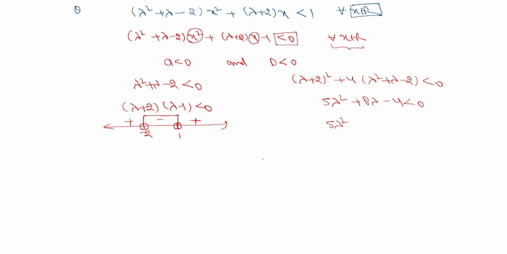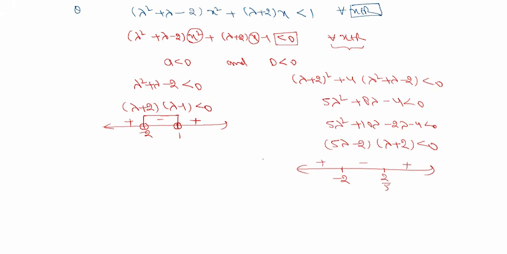So 5 lambda square minus 8 lambda minus 4, that is 5 lambda square minus 10 lambda plus 2 lambda minus 4, is greater than 0. So I'll get 5 lambda plus 2 times lambda minus 2 is greater than 0. So the roots are minus 2 by 5 and 2, with signs plus, minus and plus. So I need minus, and from here the value of lambda should lie between minus 2 and 2 by 5.